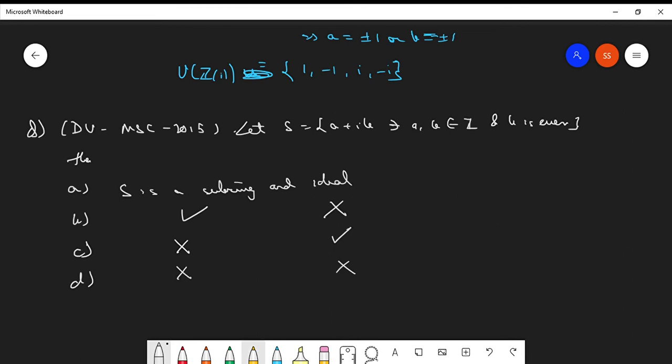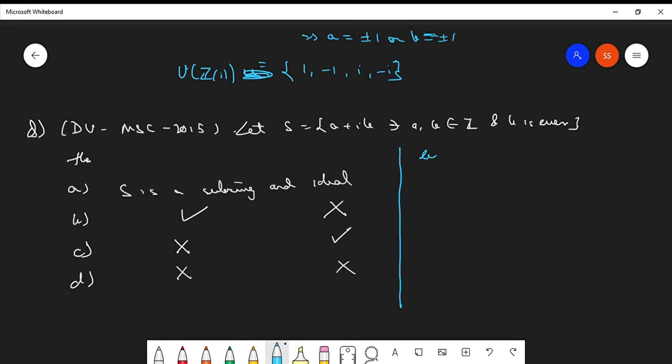Verify as quickly as possible. Pause the video and try to do it on your own. Okay. Let us first check whether this is an ideal or not.